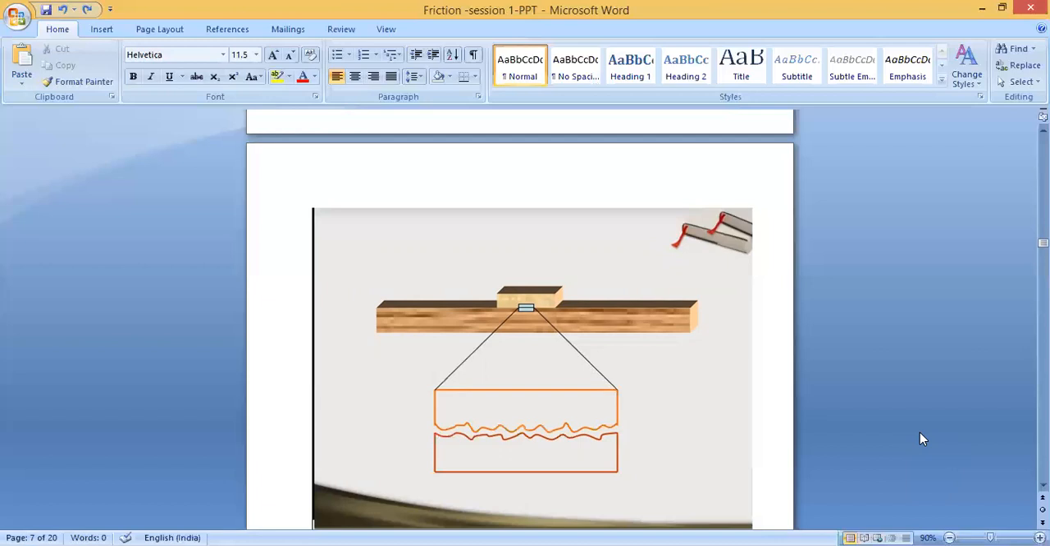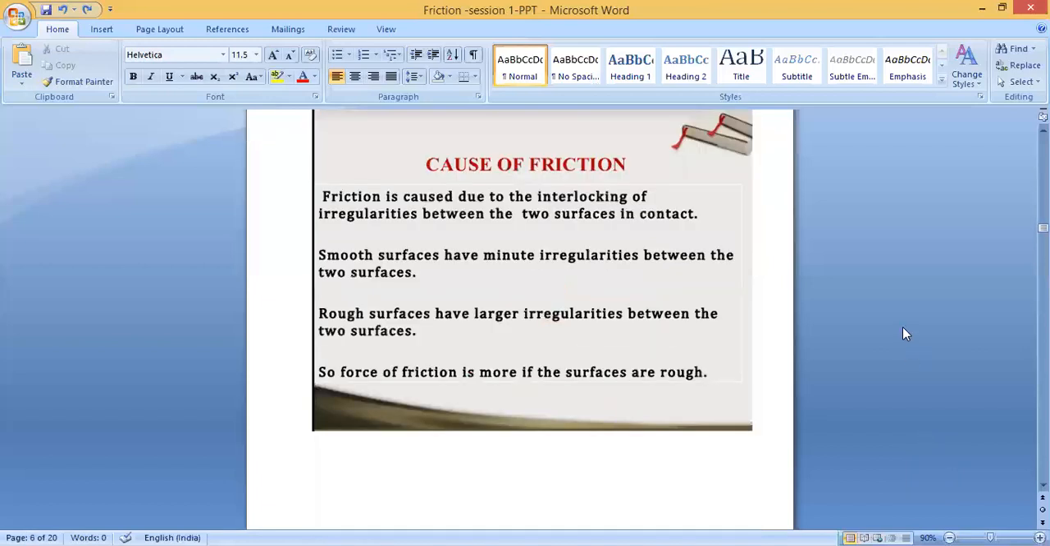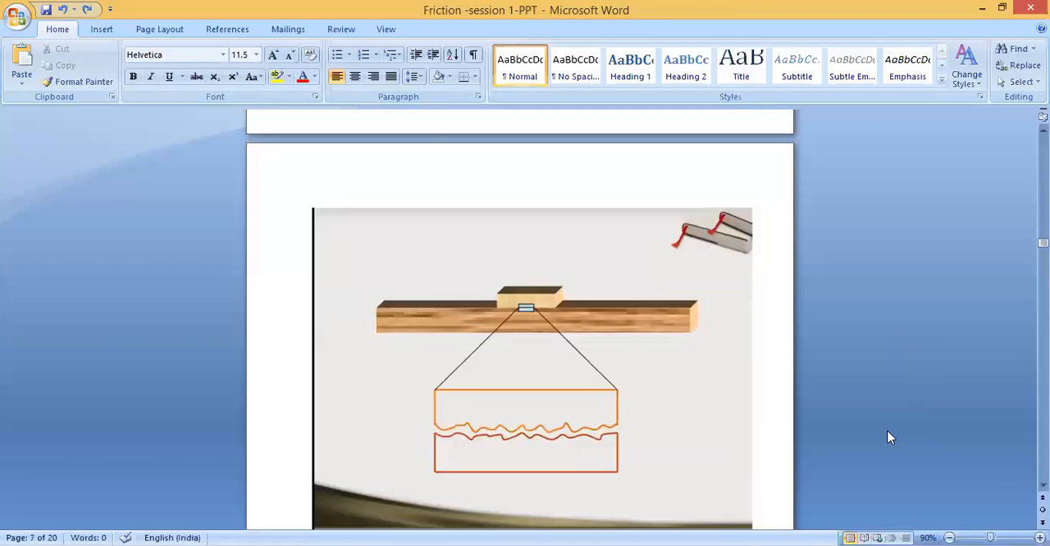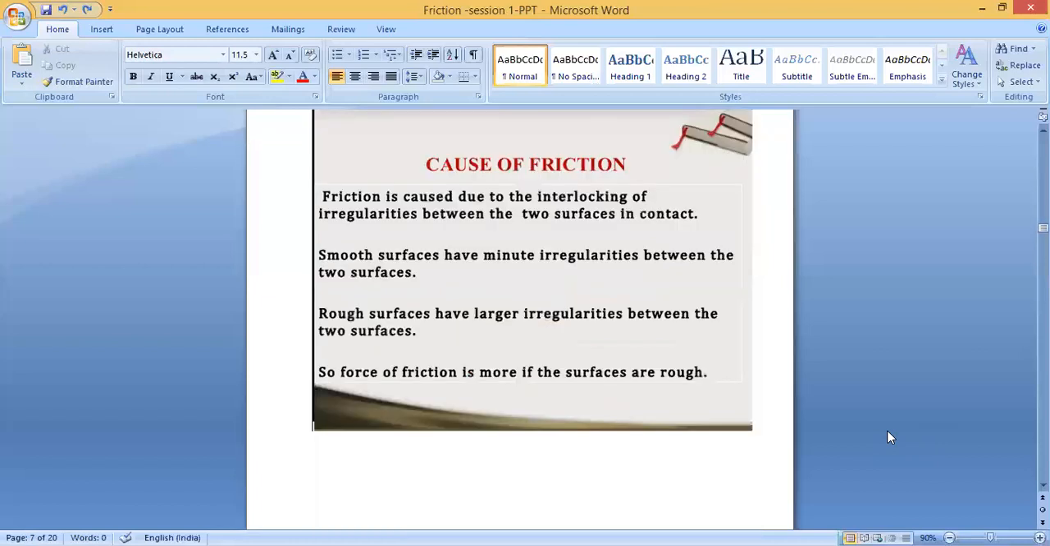interlocking of irregularities. Clear? Friction is caused due to the interlocking of irregularities between the two surfaces in contact. Smooth surfaces have minute irregularities, but rough surfaces have larger irregularities. So suppose it's a smooth surface, there is less irregularity, but in a rough surface there are more irregularities. Clear? Larger irregularities between the two surfaces.